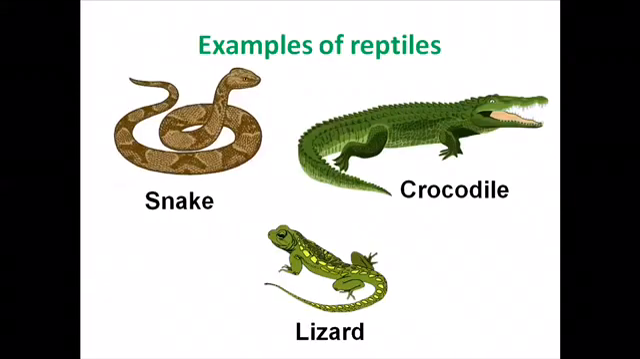Let's see. These are examples of reptiles. Snake, crocodile, and lizard. All of these animals are reptiles. They crawl and slither. Look at their bodies. They are covered with dry scales, and they lay eggs.